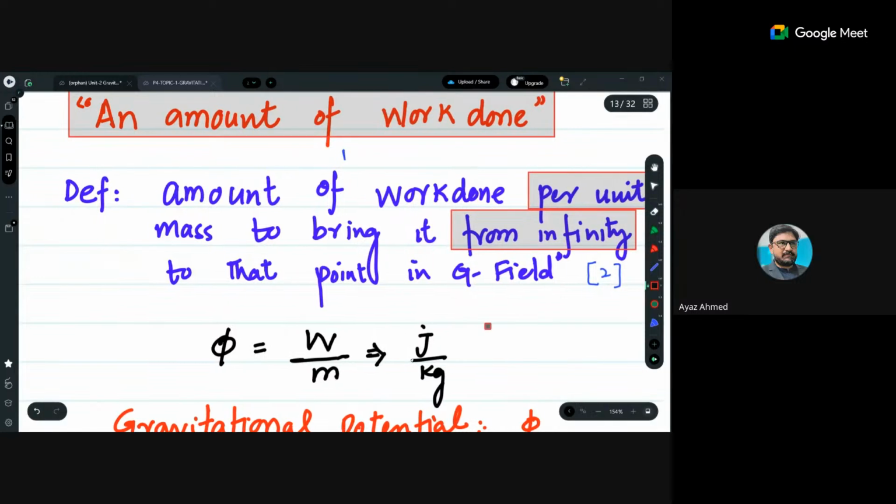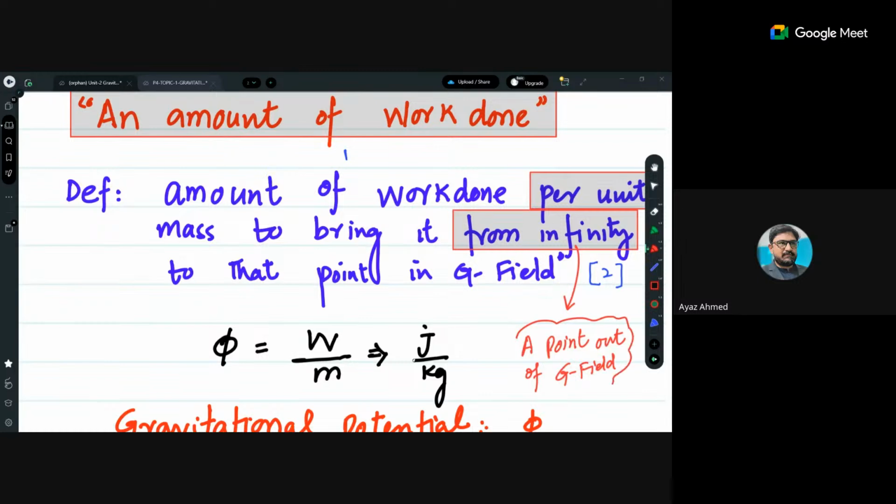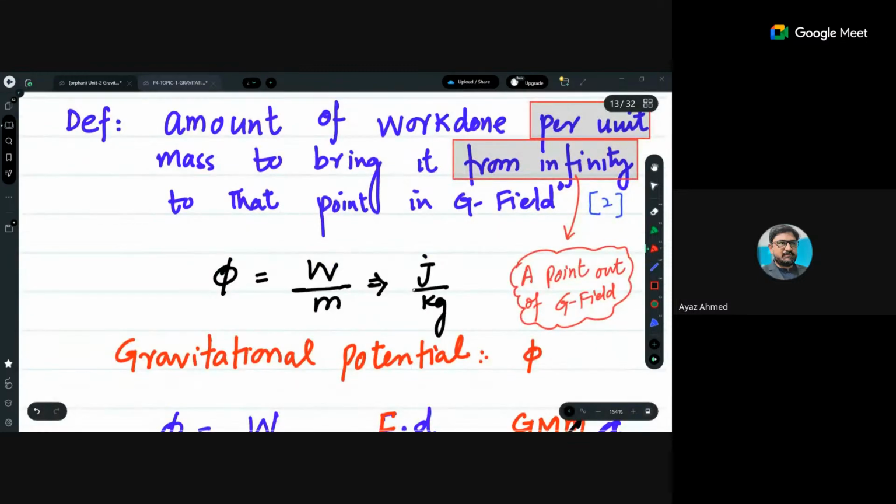That amount of work done which is performed on a body means that the energy of the body is being released when you bring it from infinity to that point. So I will explain what infinity means in our syllabus. Infinity का मतलब ये होता है कि the point out of gravitational field. Right, what is infinity? A point out of gravitational field. So when the point is not in the gravitational field, there will be no work done on that. That's why we say that at infinity gravitational potential will be zero.